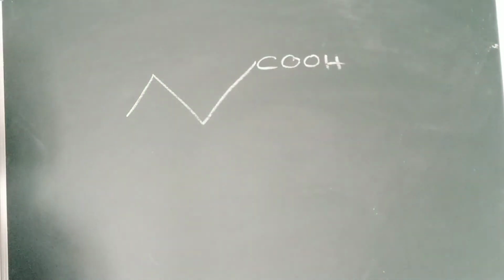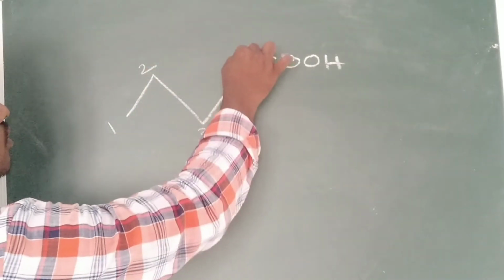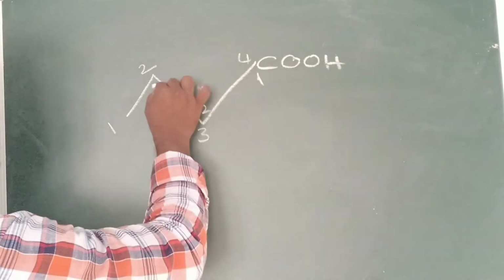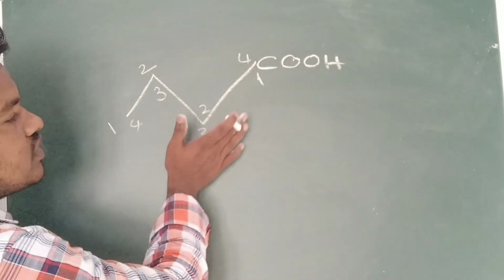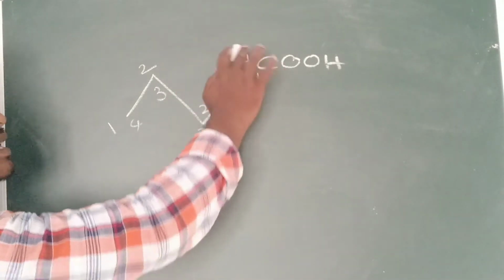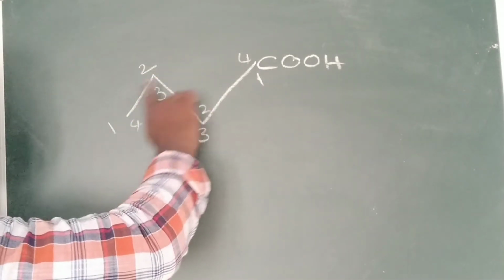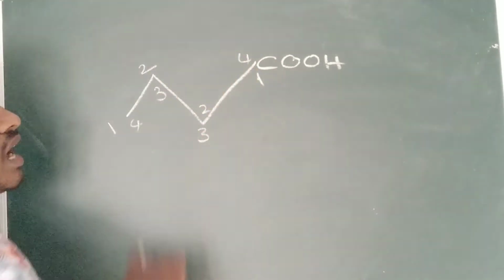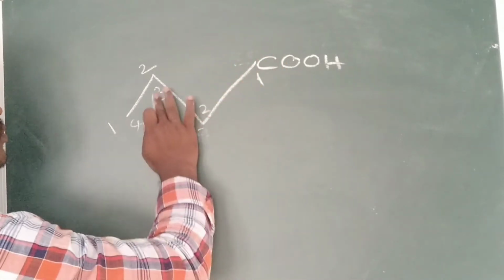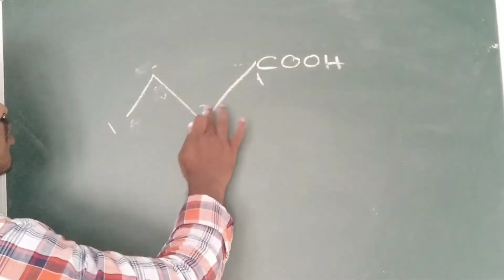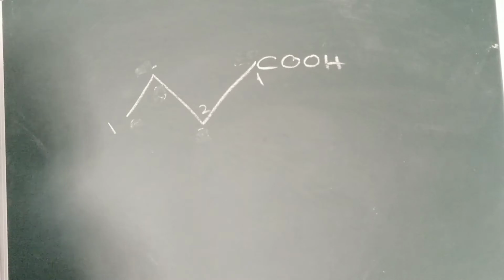COOH is presented. You can give the numbering in two ways: 1, 2, 3, 4 or 1, 2, 3, 4 from the other side. According to the rule, the principal chain containing the functional group, the carbon containing the functional group should get the least number. If you number from left to right, the functional group carbon gets position 4, so it is a wrong method. What is the correct method? The functional group containing carbon should get the least number.